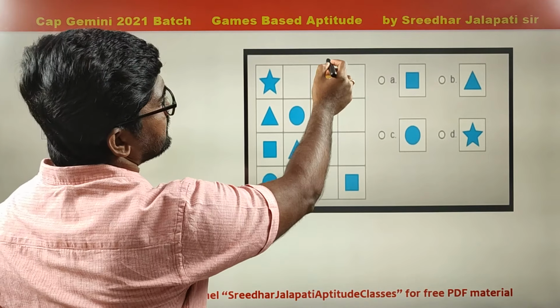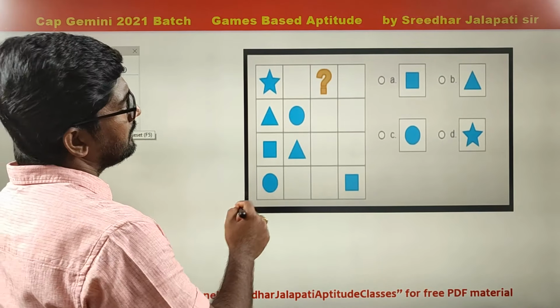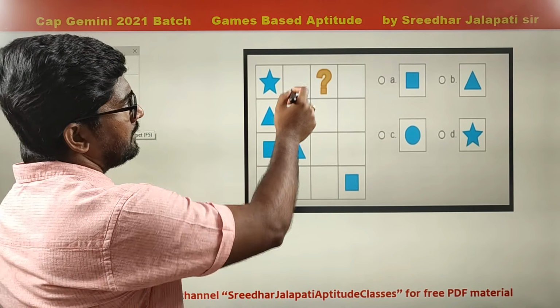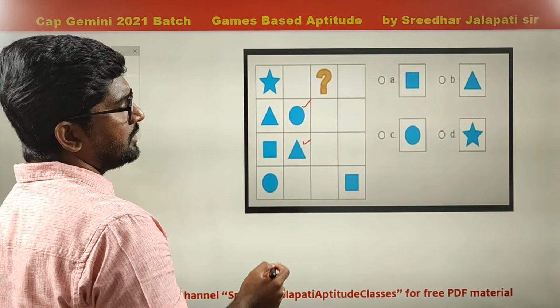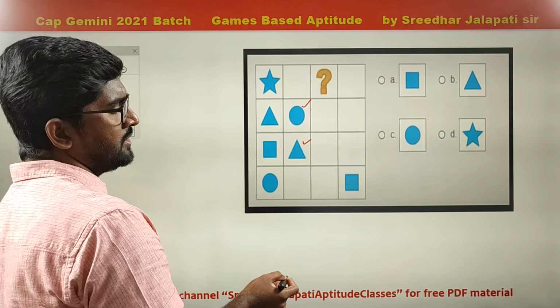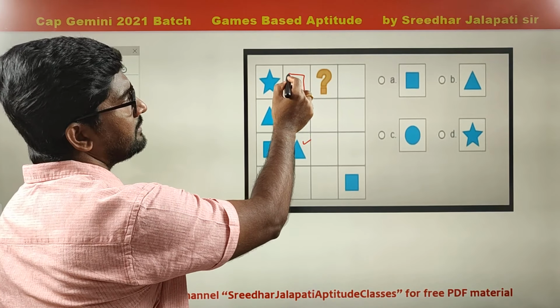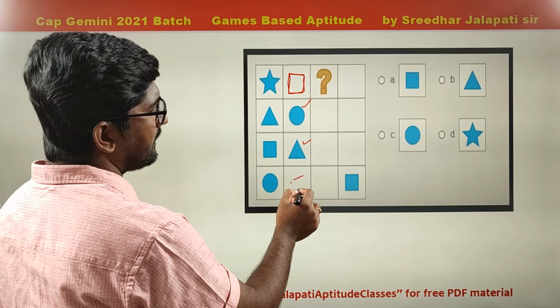Right. Now you are asked to find what comes in place of this question mark. In this row, all four symbols are already given. In this row, two are there, circle and triangle. What are the two left out? Star and square. Since the star is already here, this cannot be star, so I will get square here. And I will get star here.